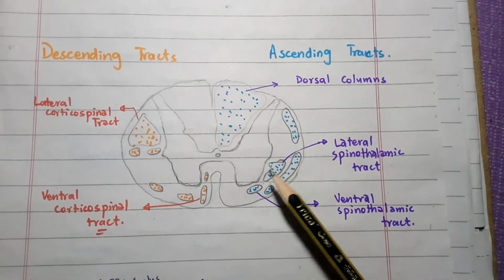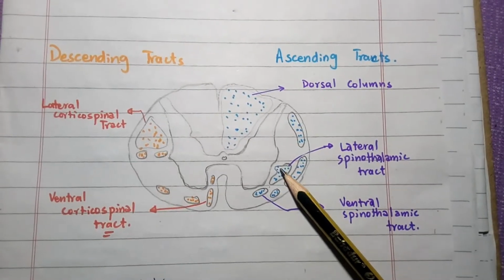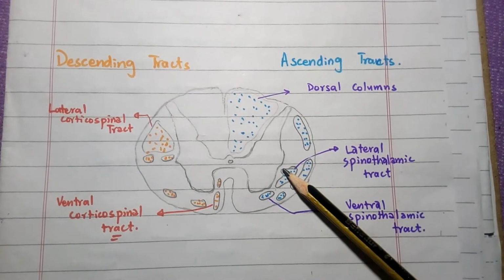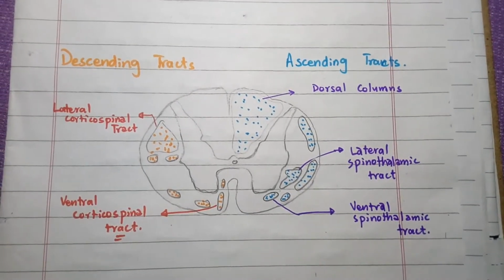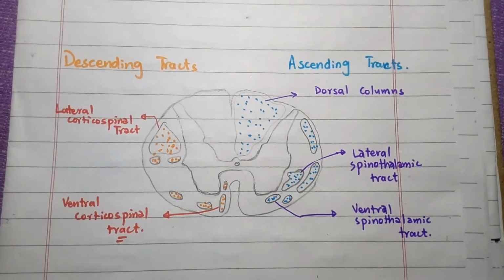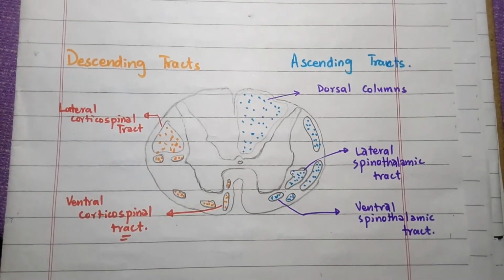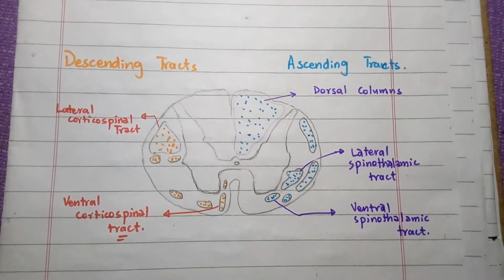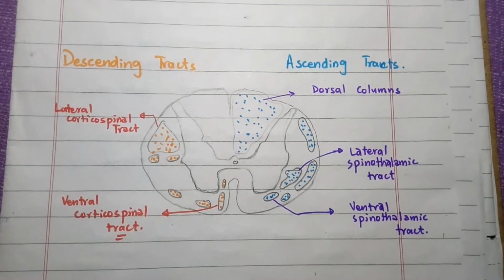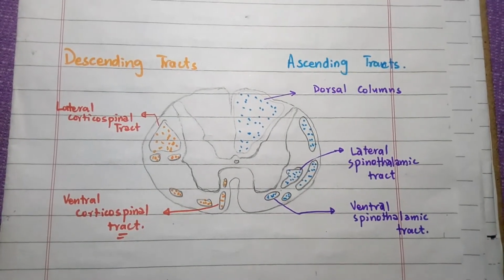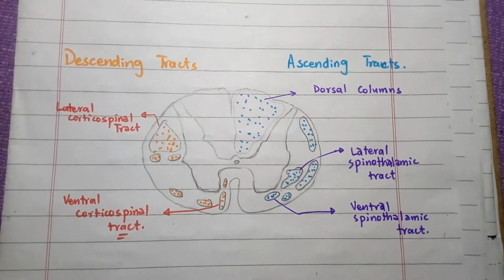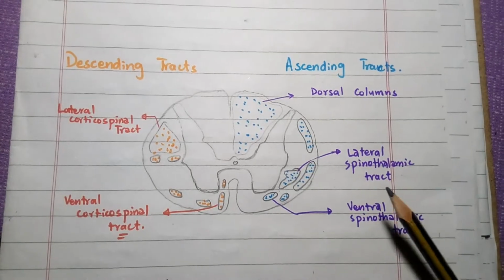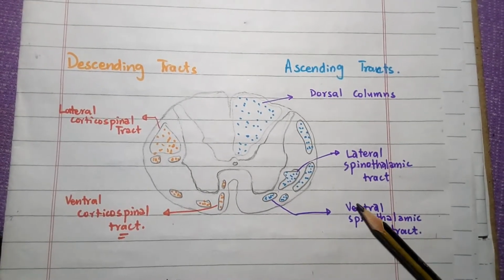Now moving toward today's topic, the tracts of the spinal cord. On entering the spinal cord, the sensory nerve fibers of different sizes are segregated into nerve bundles, or tracts, in the white matter. Another name for the tracts is fasciculi or lemnisci. Lemniscus is the singular, fasciculus is the singular.